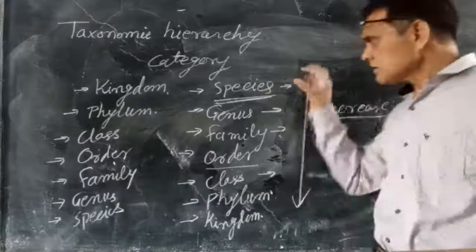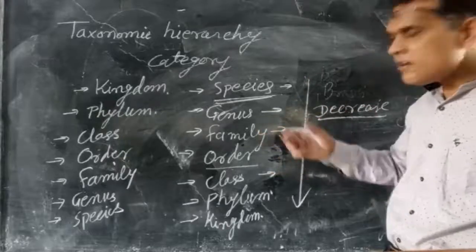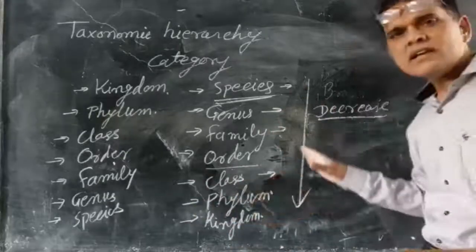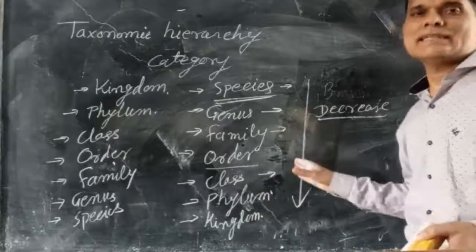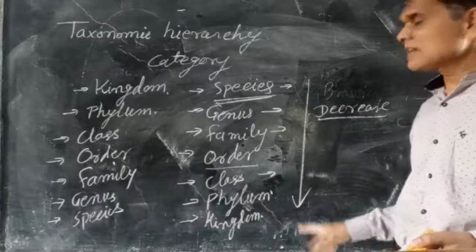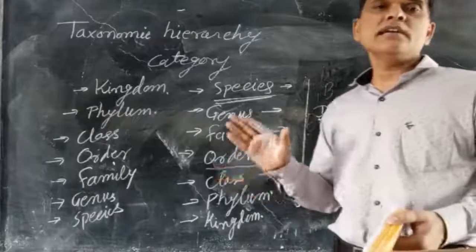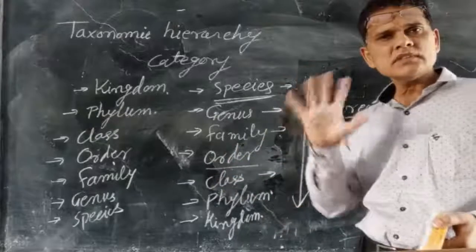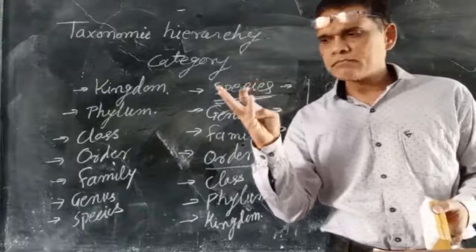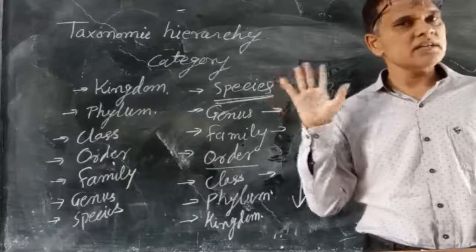But a genus has more than one species, and a family has several genera, so similarities decrease. When we move from kingdom to species, the similarities increase. For example, there are five kingdoms: Animalia, Plantae, Fungi, Monera, and Protista.